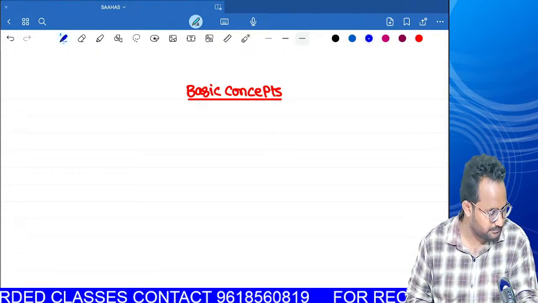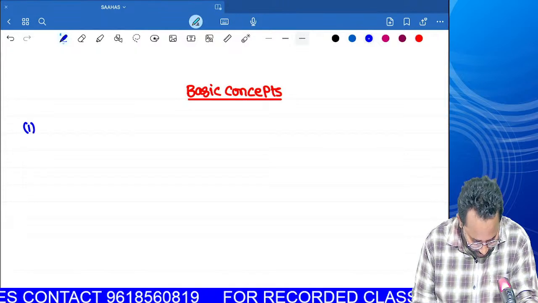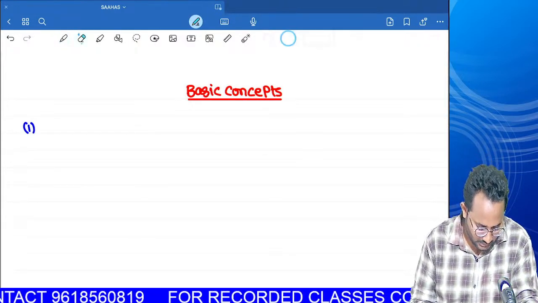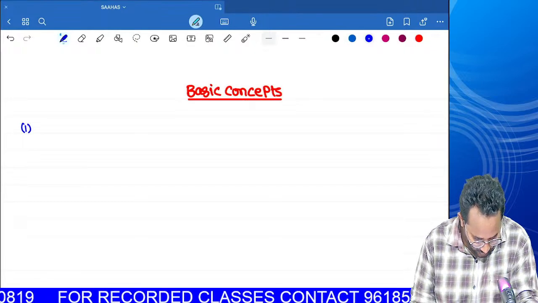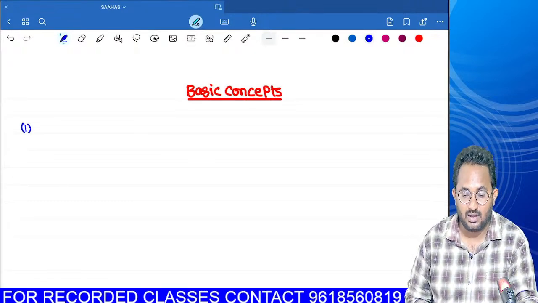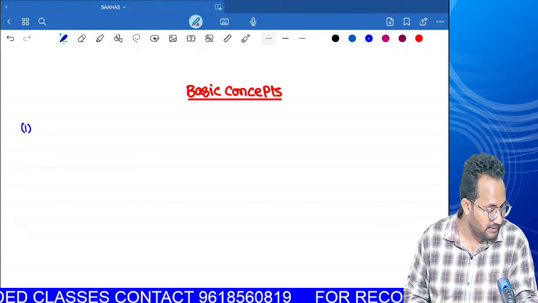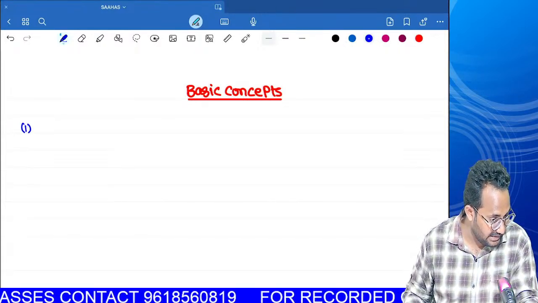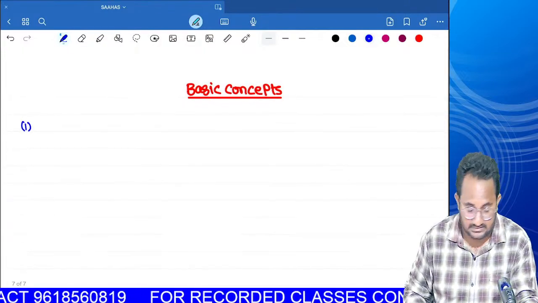First of all, the first concept I want to discuss in this chapter. Who has the power to levy the tax? So normally, who has the power to levy the tax? Please give your answers.